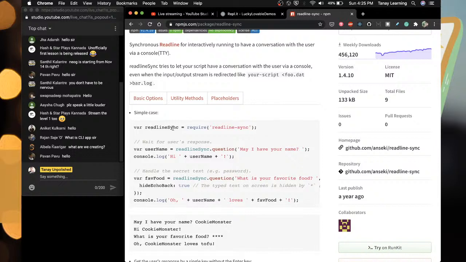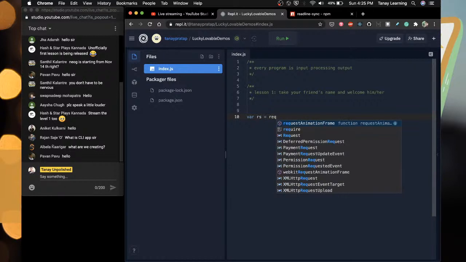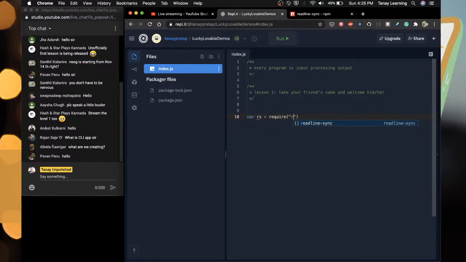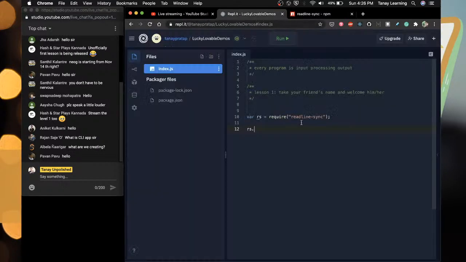So we need readline sync equals require readline sync. I'll type it here. Instead of readline sync, I'll just say rs equals require. One thing I have to tell people is don't worry about what require is doing right now. We'll look into it, but for now all you need to do is rs dot question. This is what we need to do.